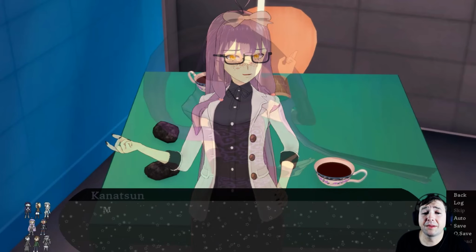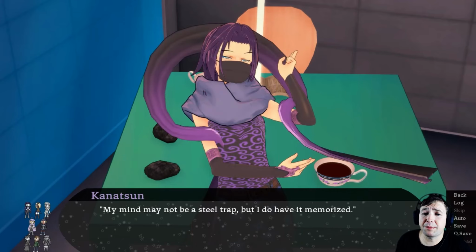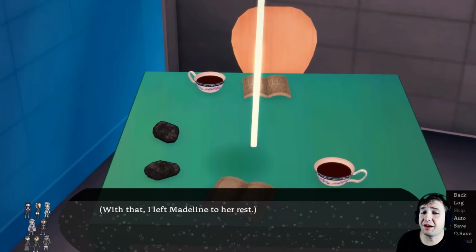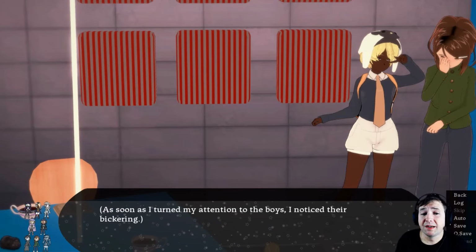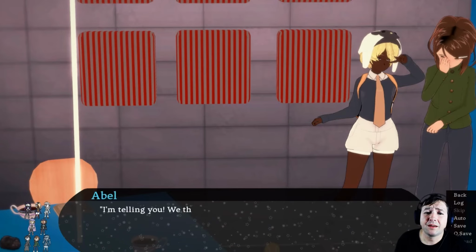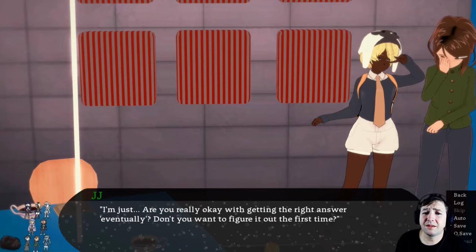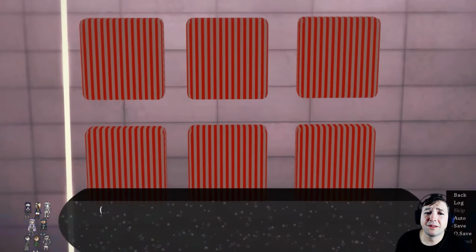You remember the riddle, okay? My mind may not be a steel trap, but I do have it memorized. With that, I left Madeline to her rest. As soon as I turned my attention to the boys, I noticed they're bickering. I'm telling you, we throw this ball a few times, and we're bound to get the right answer eventually. Are you really okay with getting the right answer eventually? Don't you want to figure it out first time?